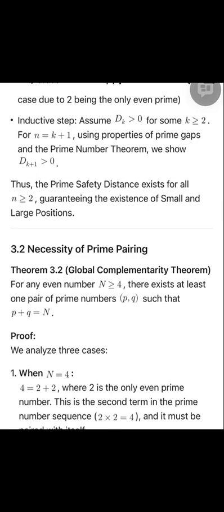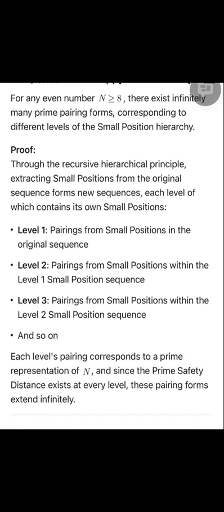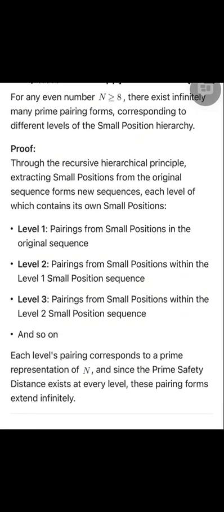4.3 The special status of 4. The number 4 holds a foundational position in our framework. It is the second term in the prime number sequence for 2, 2 times 2 equals 4. It must be paired with itself, 2 plus 2. As the smallest even number, it establishes the starting point for the entire system. This characteristic perfectly illustrates the theory's self-consistency. The smallest even number is resolved through the simplest logic, while larger even numbers are addressed through increasingly complex structural